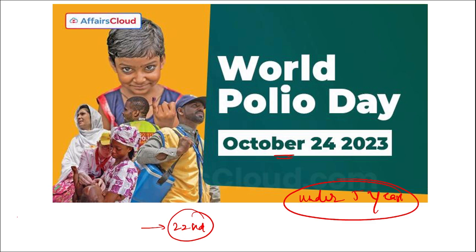And this is a life threatening disease. It disables children, and it is caused by the polio virus. Correct? Next, when was World Polio Day first observed? It was in 2002, and there is a very famous slogan for it also, Do Boond Zindagi Ki.